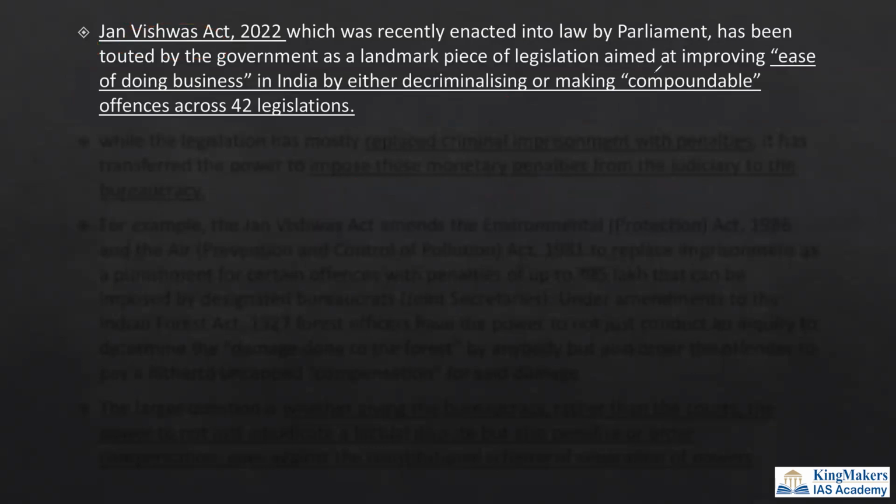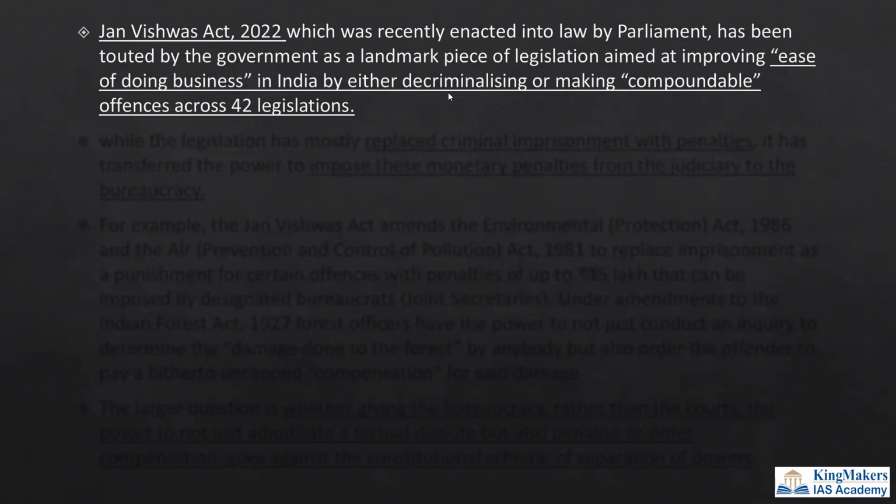So this is the understanding that you have to have. There is decriminalizing or making compoundable offenses across 42 legislations to ease doing business, to reduce the burden of business operations in India. That is what the Jan Vishwas Act does.